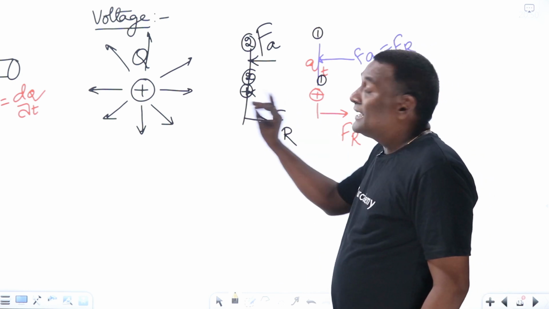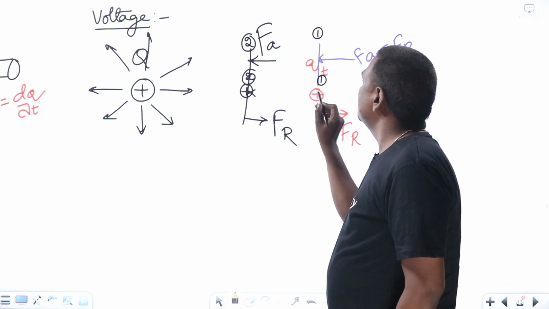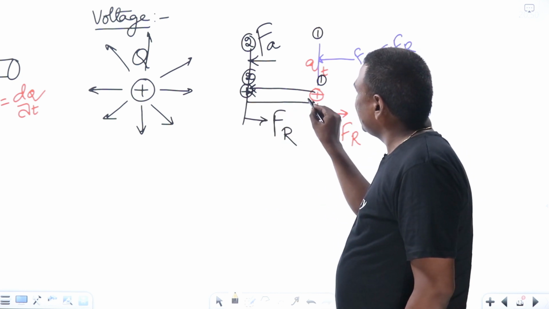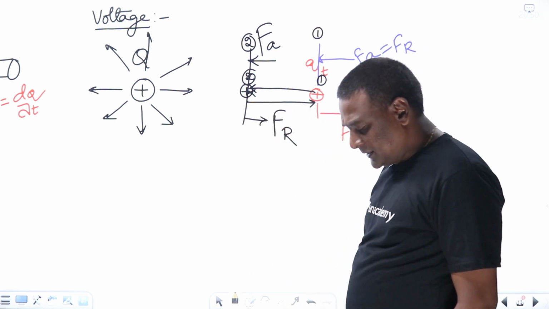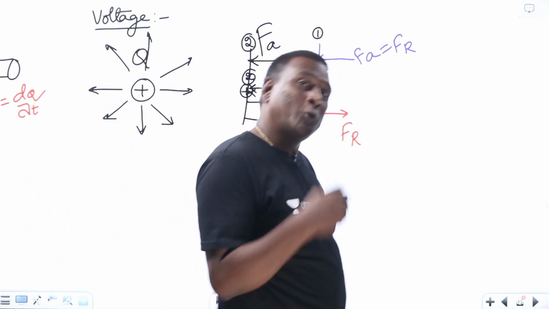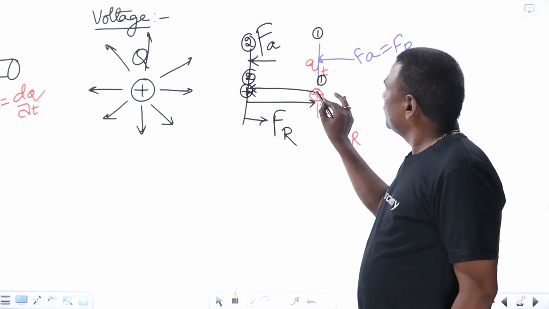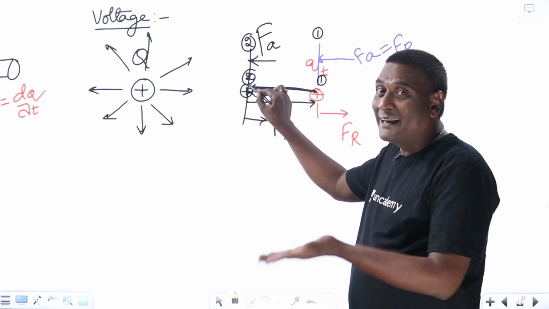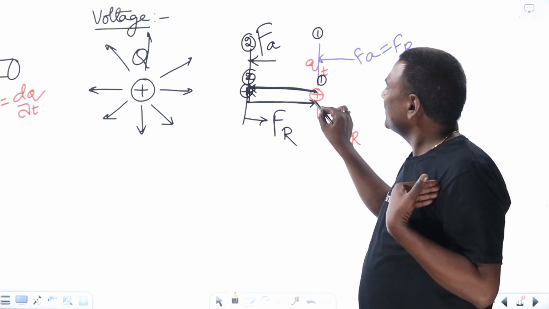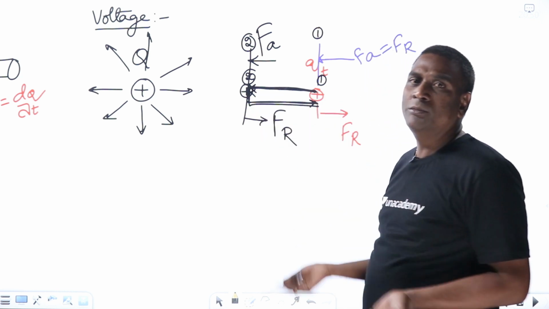Now, see here, as the electric field is conservative, whatever energy you spent in shifting the charge from here to here, and whatever energy you get back in shifting the charge from here to here, both are the same. Now, let us directly connect this to KVL without even defining voltage. If you are moving from here to here, you have to spend energy; in moving from here to here, that energy will come back. So the net amount of energy in shifting the charge around the loop is going to be 0.